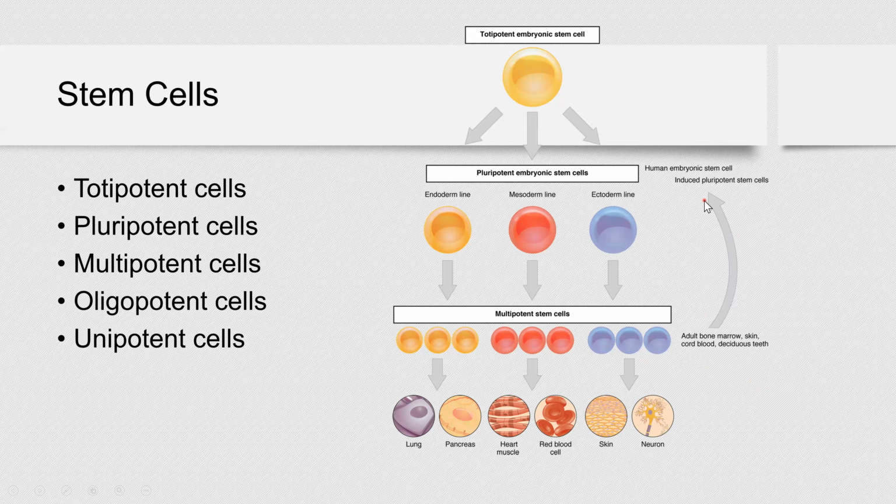So that's what induced pluripotent stem cells are, right? So very promising research, very interesting to keep an eye on what's going to happen with this induced pluripotent stem cell research.